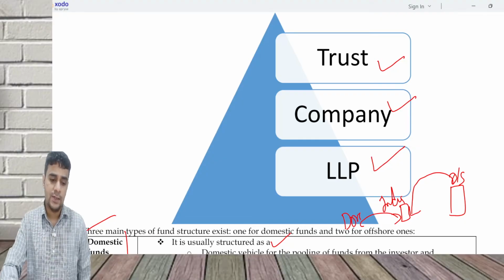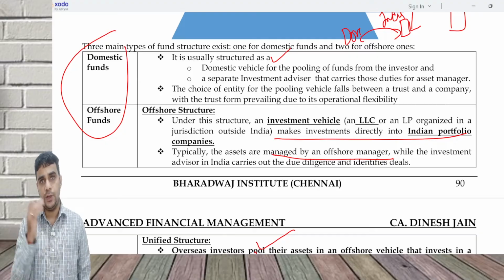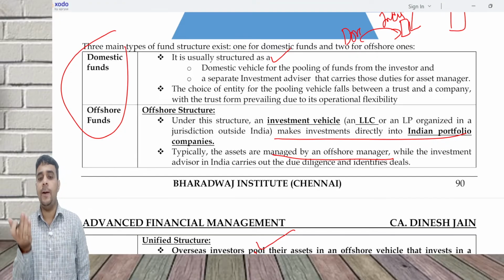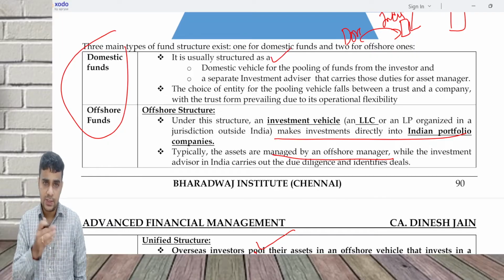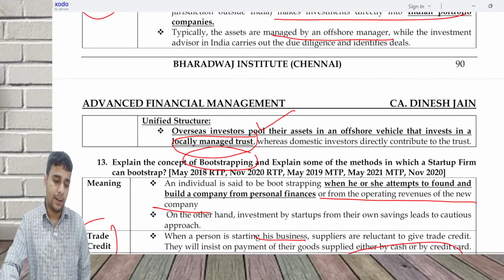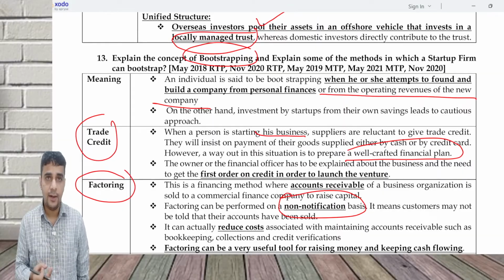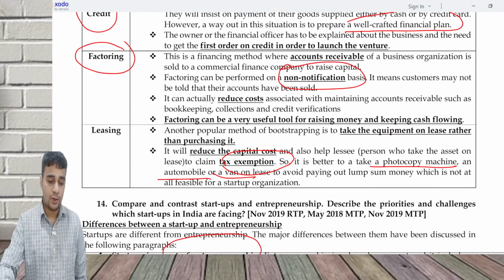In offshore, there is something called an offshore structure. There's a unified structure. In unified structure, the VC fund is registered outside India. They'll invest in a locally managed trust, and from there the investment will happen in Indian companies. Bootstrapping is raising money from your own sources. Trade credit, factoring or leasing, these are the options.